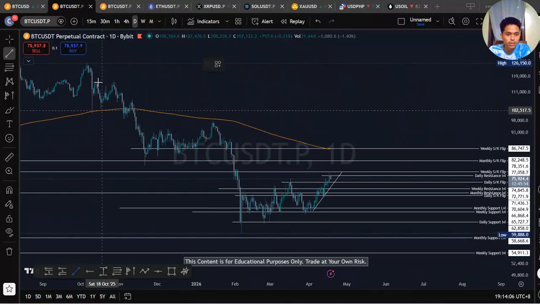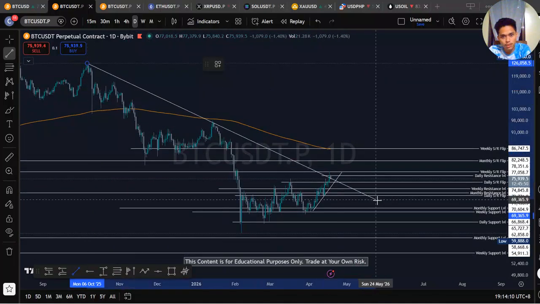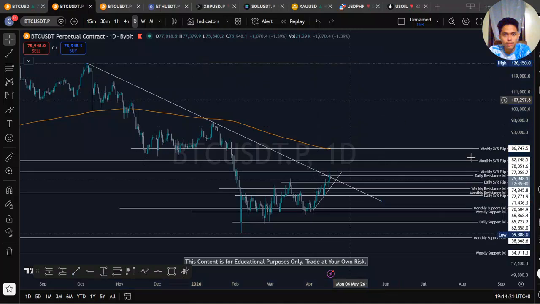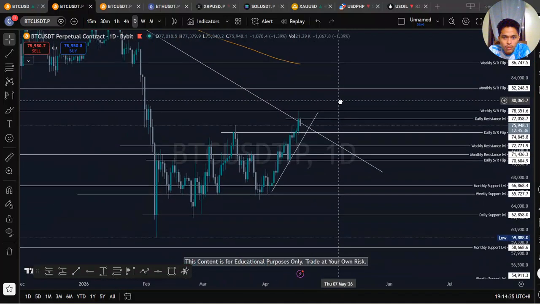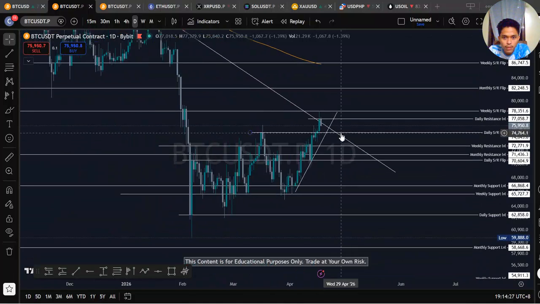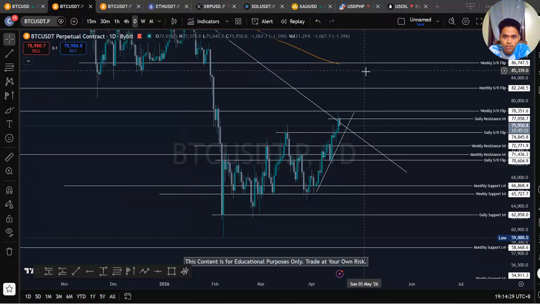Let's go with this trend line. Is it broken? Yeah, it's going to break. The trend line is about to be broken, so watch out. Maybe we'll bounce here. From here, we're going to bounce.